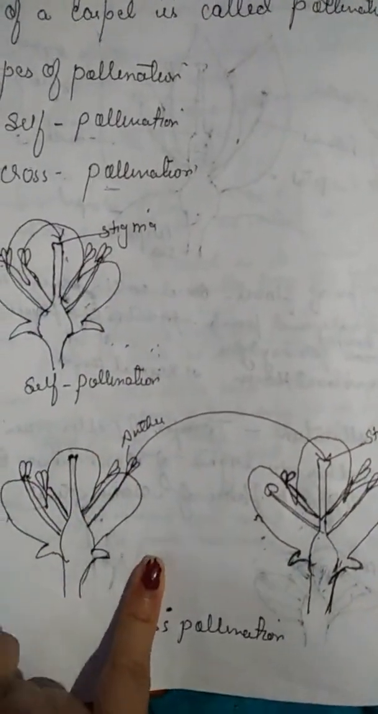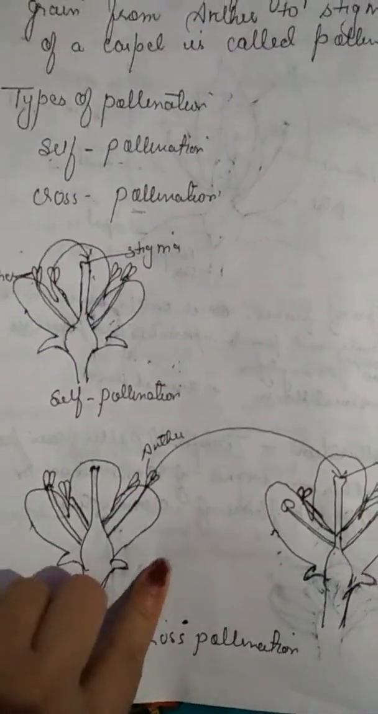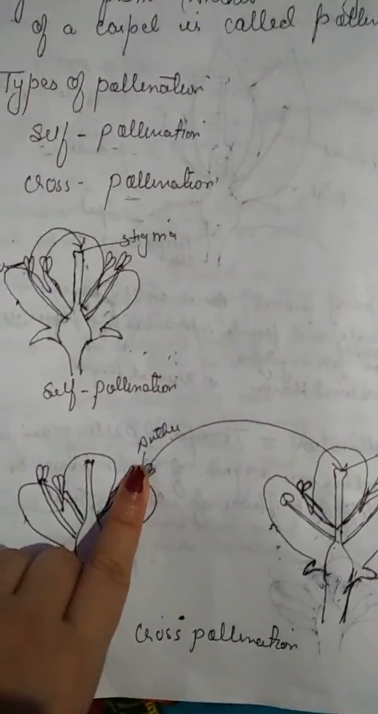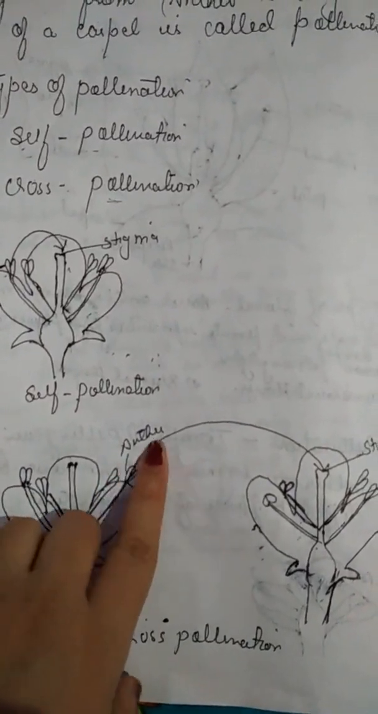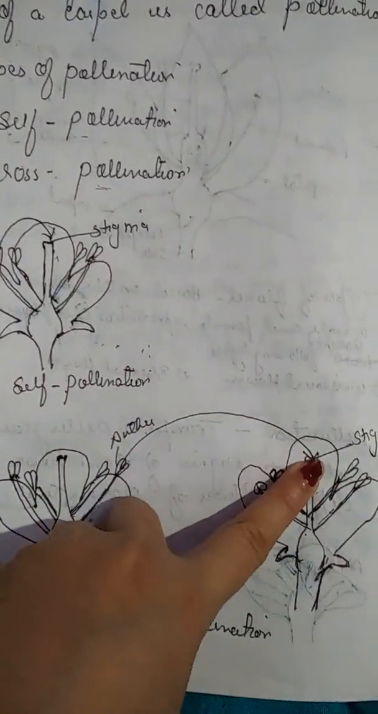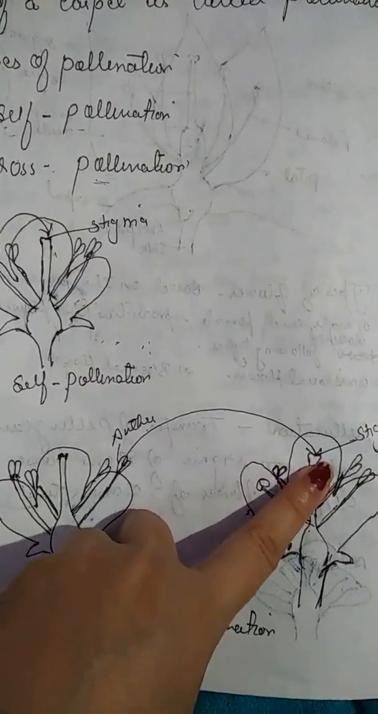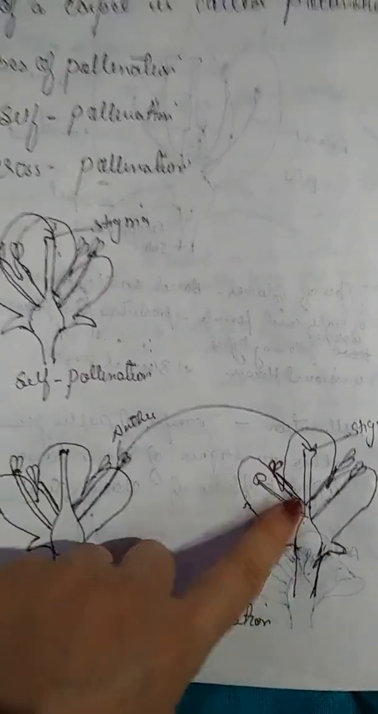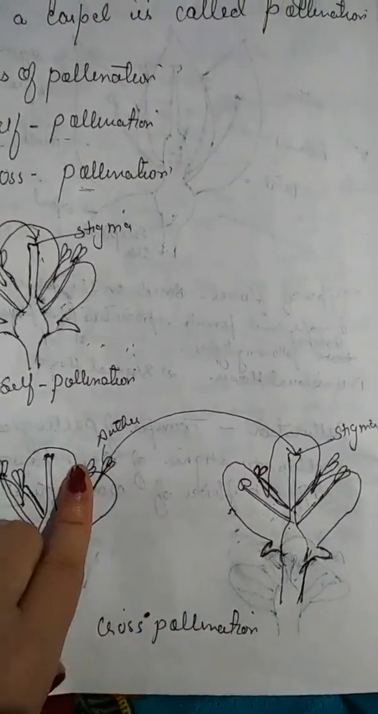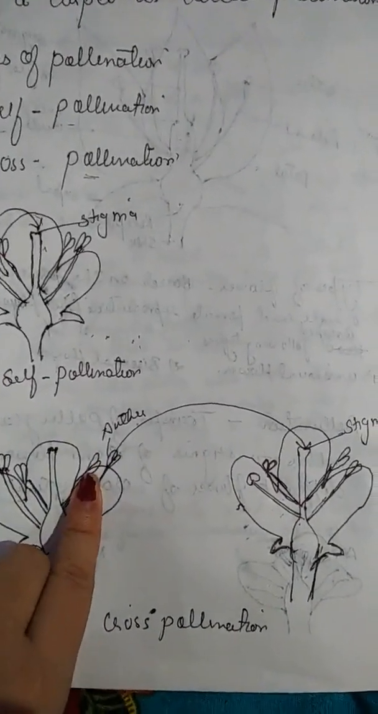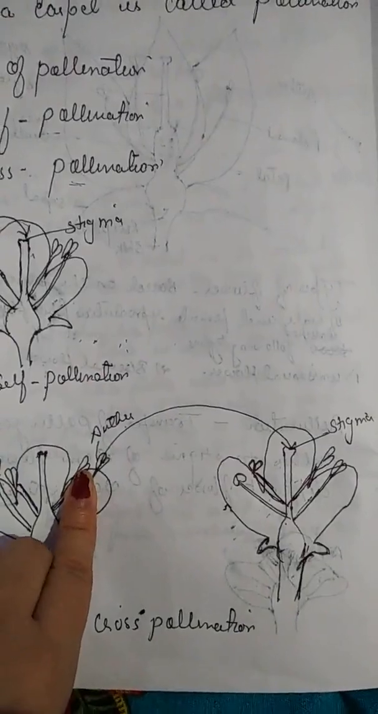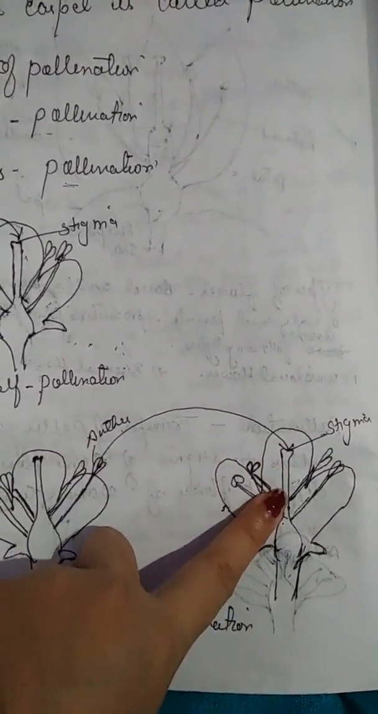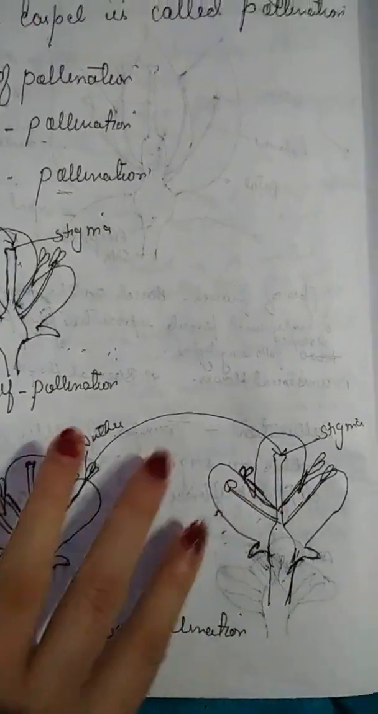Whereas cross-pollination is that pollination in which pollen grains from the anther of a flower on one plant are transferred to the stigma of a flower on another similar plant. Or you can say that the transfer of pollen grains from the anther of a flower to the stigma of another plant of the same kind is called cross-pollination.